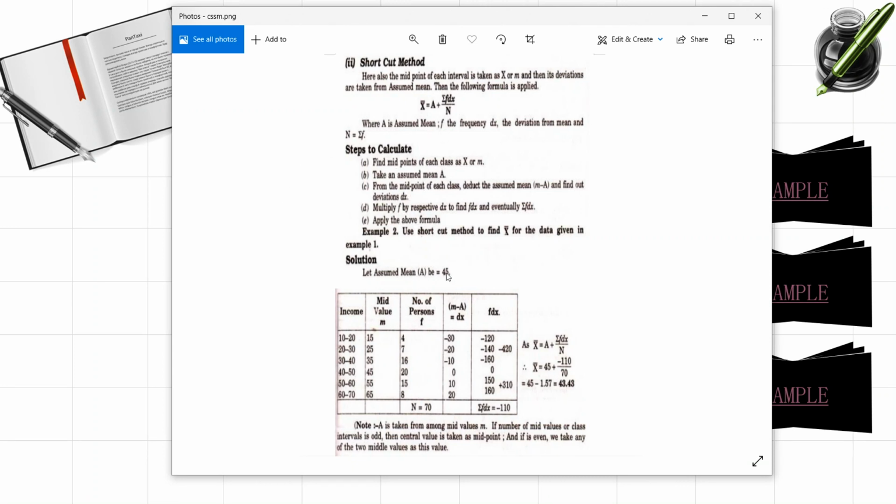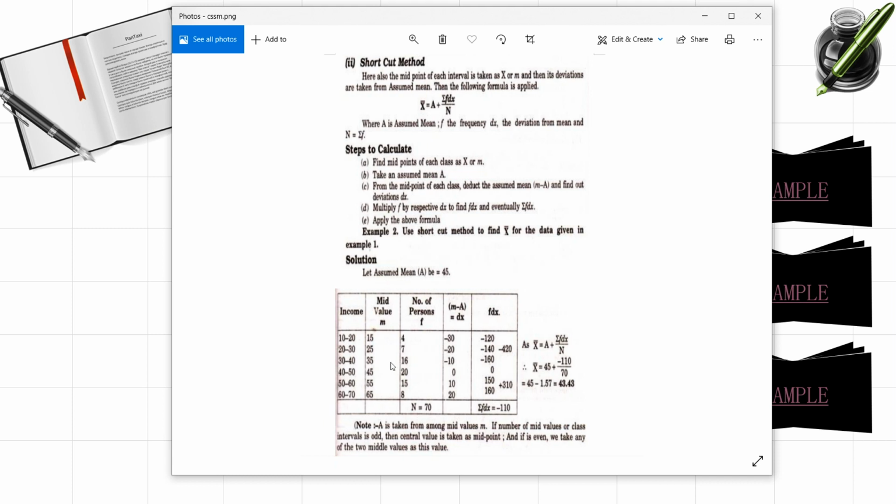After finding out the mid values, we have to find out dx. Before, we considered dx as x minus a, right? X value is already known to us. Here, dx formula is m minus a, that is mid values minus a. If you are considering the mid values as x, then no problem, you can consider dx as x minus a. There is no rule that you have to denote the mid values as m only. You can even consider it as x simply and take dx as the same formula, which is x minus a.